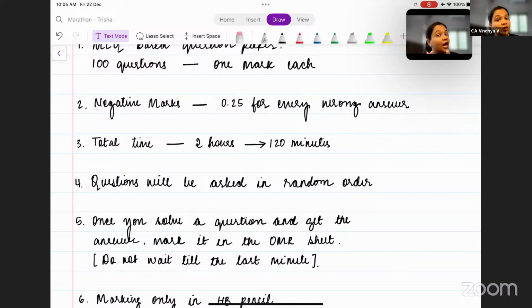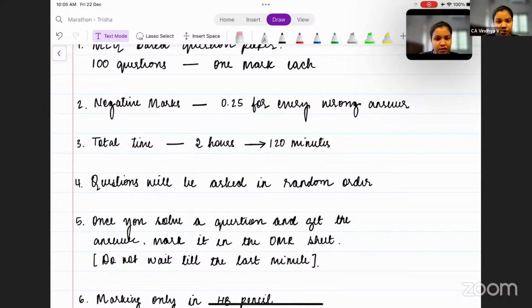Okay? Because as you all know, time is a constraint in our paper. You cannot keep marking of the answers for the last minute. You might end up fumbling or making mistakes when you mark everything at the end. So I would suggest you to mark as soon as you finish.